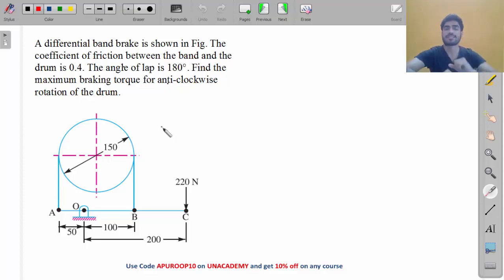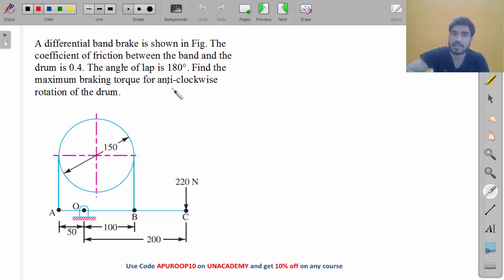I told you yesterday there are two types of problems in brakes. In one question, braking torque is given and they need braking force, and in the second question braking force is given and they need braking torque. So in this question braking torque is required, braking force is given. Now in order to calculate braking torque you need T1 and T2, right? Braking torque in band brake is T1 minus T2 into R, so we need T1 and T2.